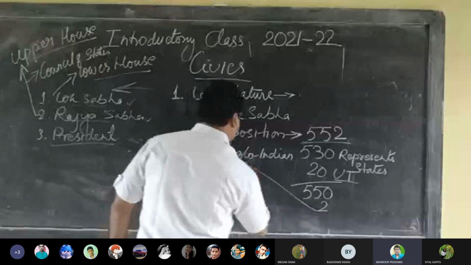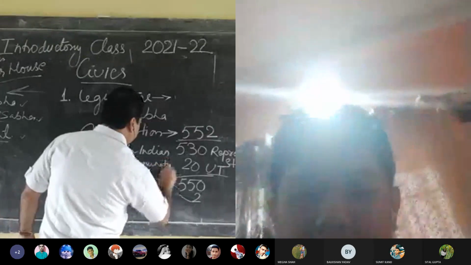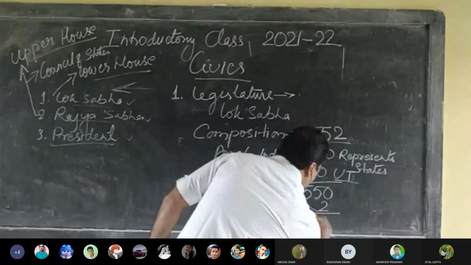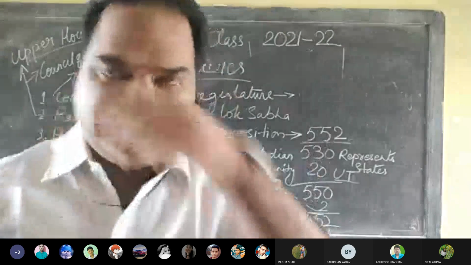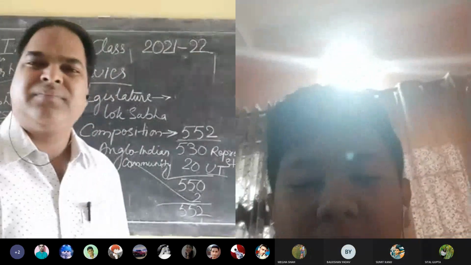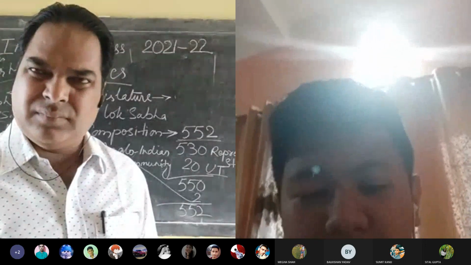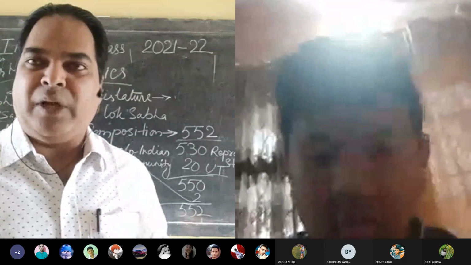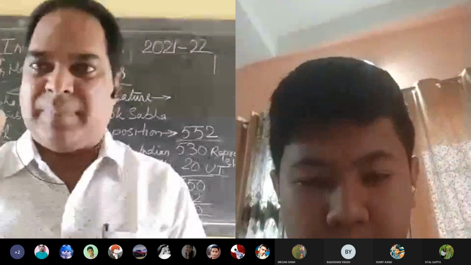Sir, one question, sir. Okay, sir. Anglo-Indian community. So, 552. Okay? Sir, actually, I wanted to ask, sir, that if India had more landmass, then sir, these seats would also increase, or? Yes. If the population of the country increases, my dear.